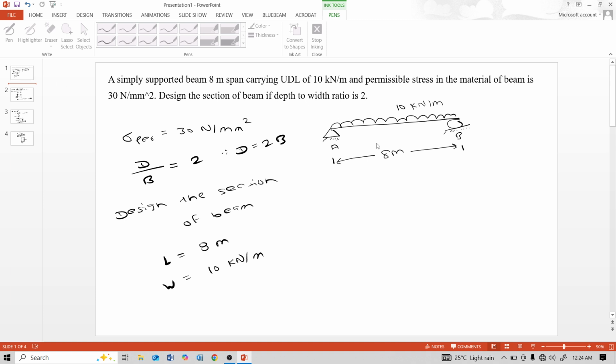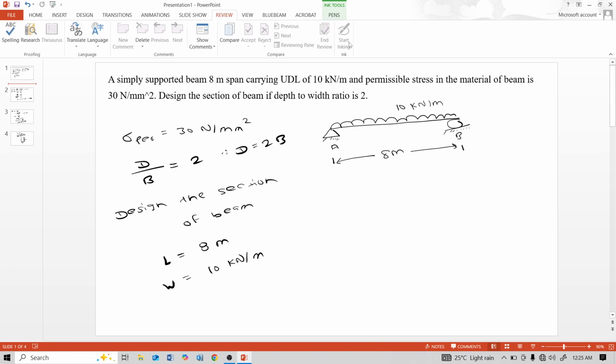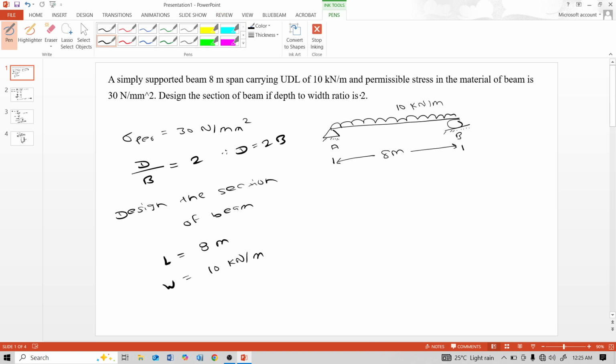From span of beam, from UDL on this beam, from sigma permissible and D by B ratio, we calculate dimensions for that section of a beam.